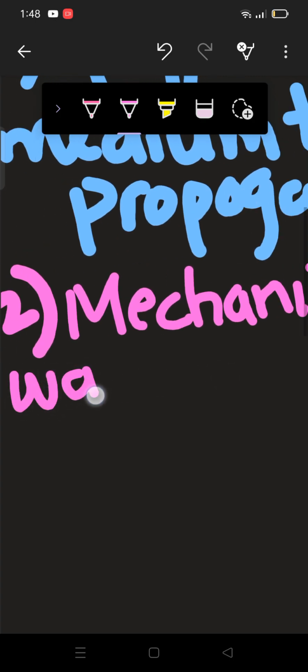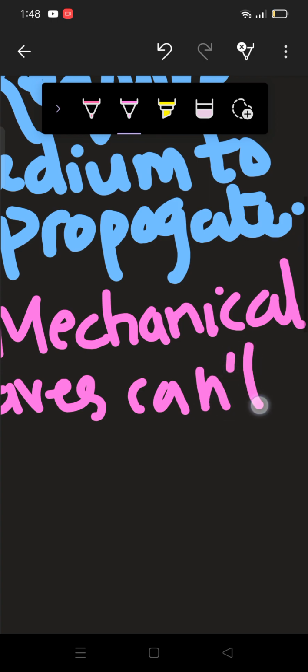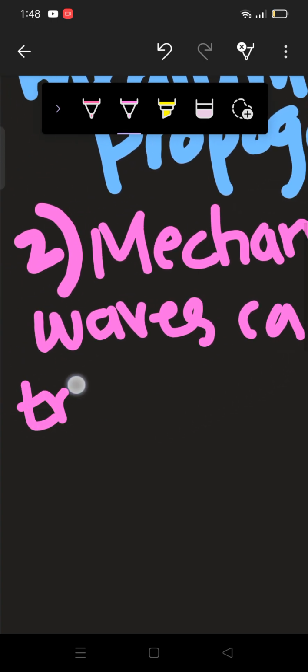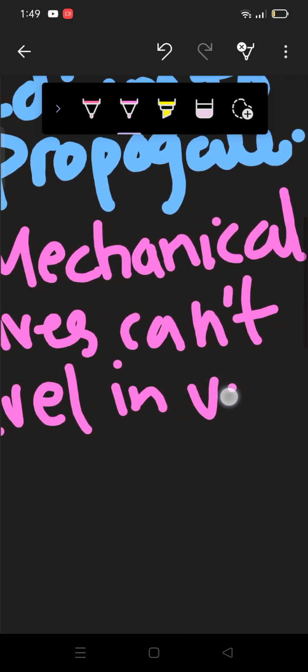Let me write that point as well: mechanical waves can't travel in vacuum.